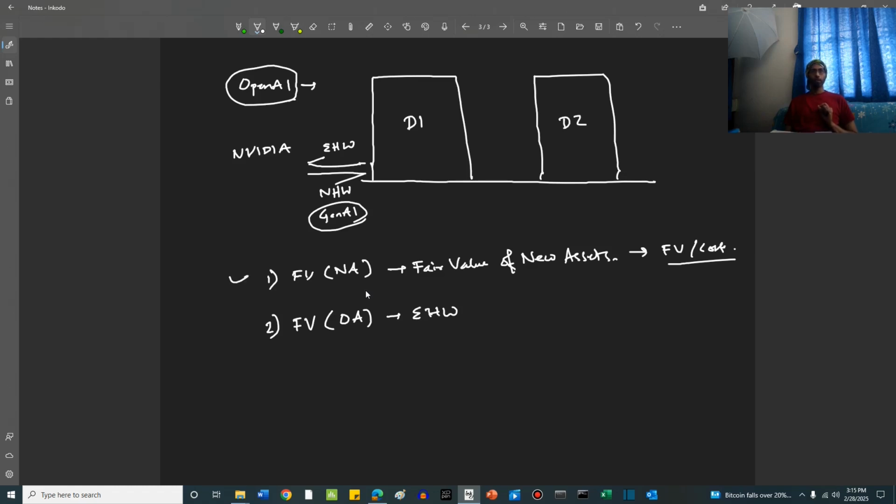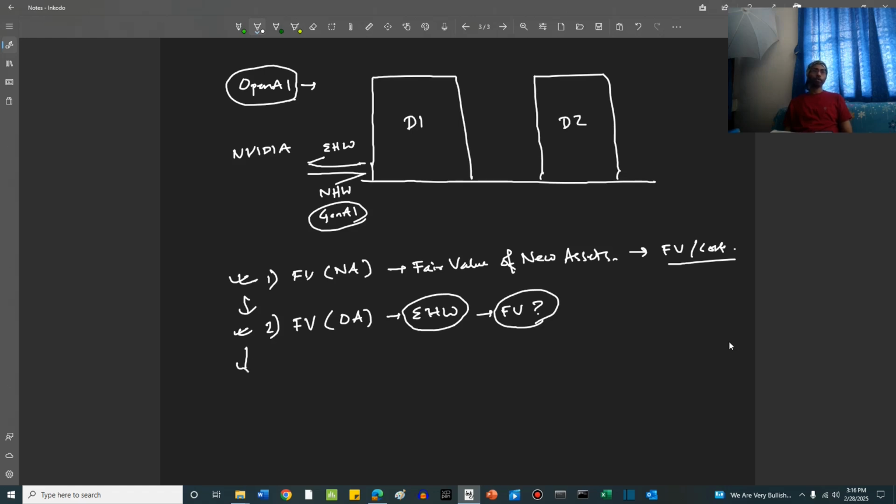So if the fair value of the new hardware is not available, then the next step is to use the fair value of the old hardware or the old asset, or in this case the existing hardware that was exchanged, right? Now let's say the fair value of this existing hardware also could not be deciphered by OpenAI, right? Its fair value was not properly deciphered.